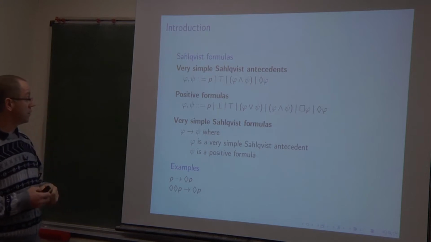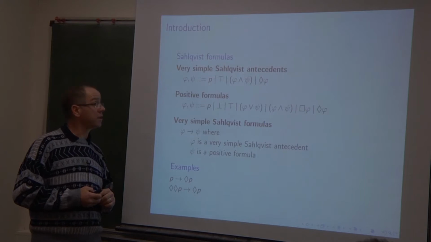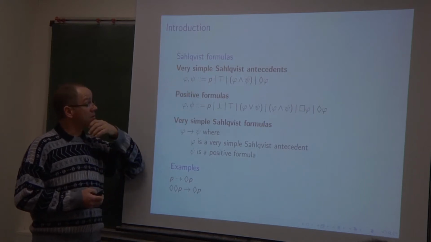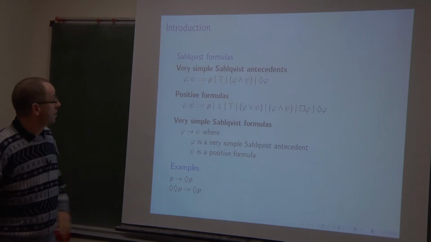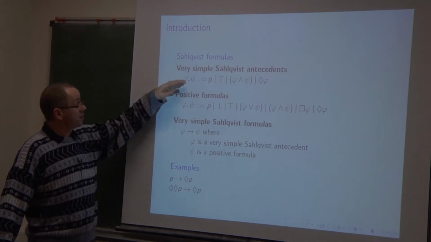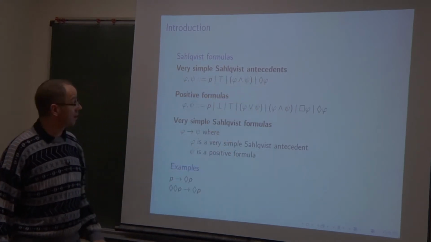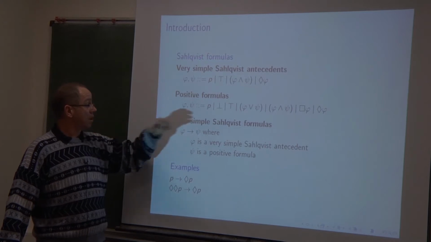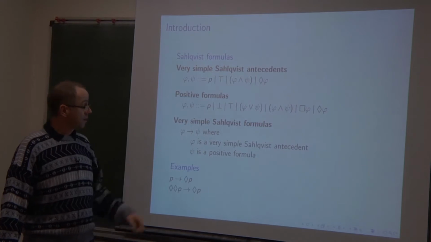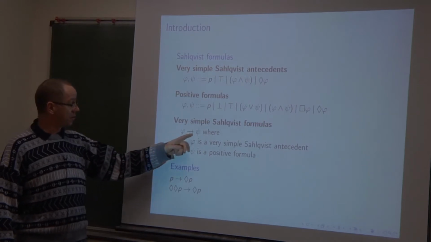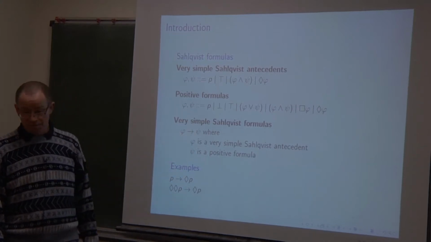And so it was decided to look at fragments of modal logic, and here I present a small fragment of the so-called Sahlqvist formulas. Very simple Sahlqvist antecedents are constructed with conjunction and diamond. Positive formulas are constructed without negation. And a very simple Sahlqvist formula is of that kind, where phi is an antecedent and psi is a positive formula.